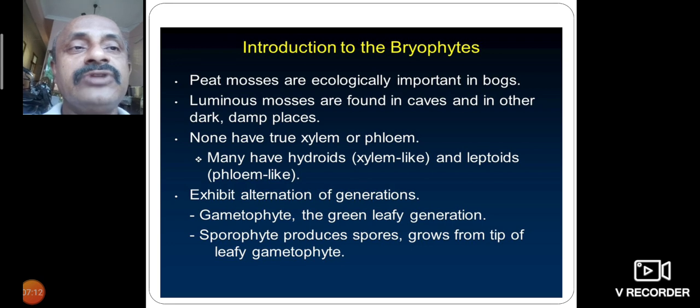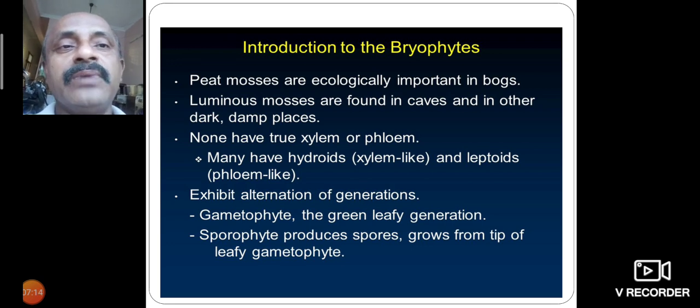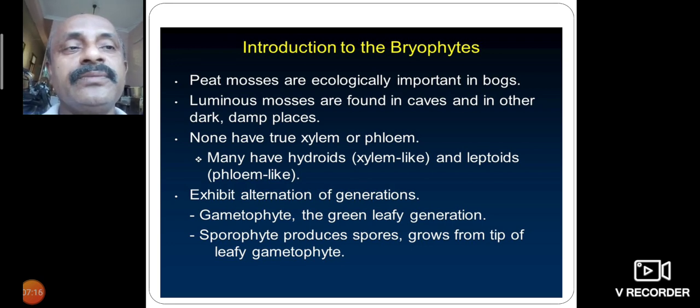Introduction to the bryophytes: peat mosses are ecologically important in bogs. Luminous mosses are found in caves and in other dark, damp places.